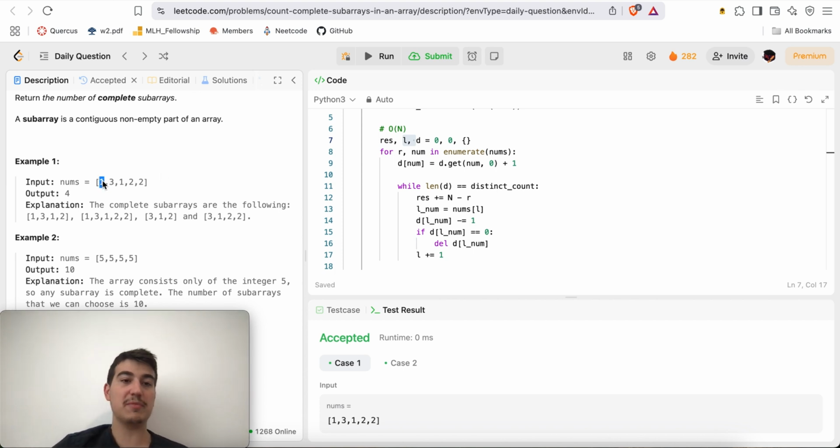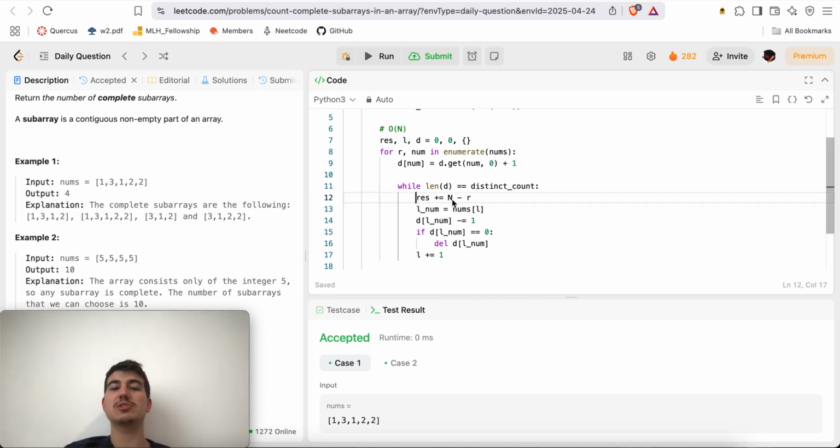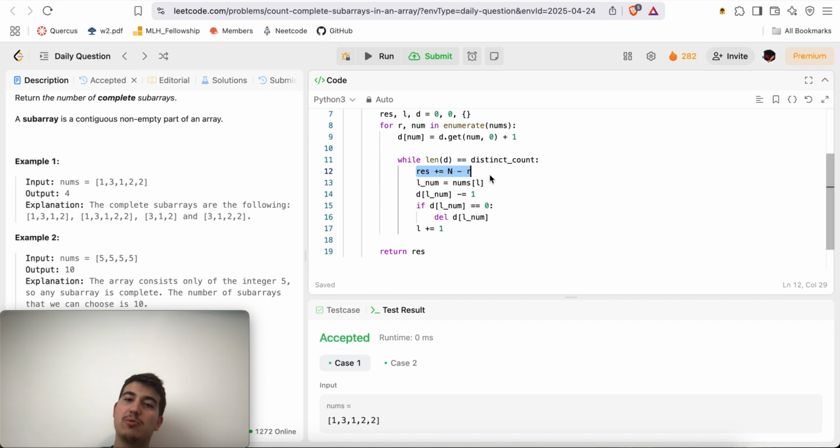Because starting from this index, this is a valid ending index, so this subarray as well as this subarray are valid subarrays. Since we know that this is valid, adding another 2 doesn't do anything, our subarray is still valid, because it's about the number of unique elements in there, not the total number of elements. So that's why we do res plus equal n minus r.